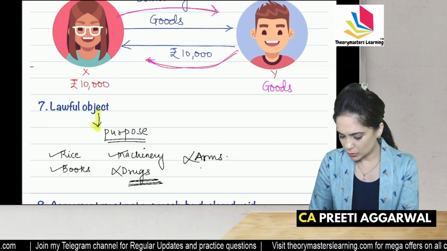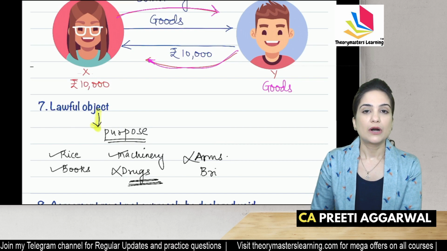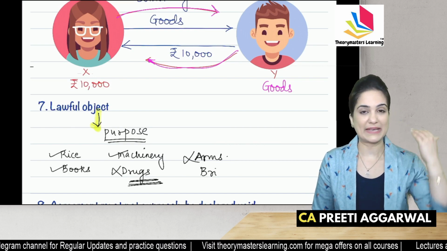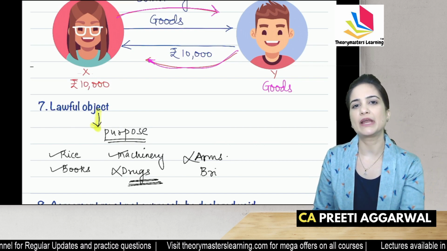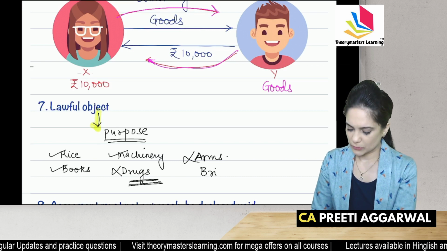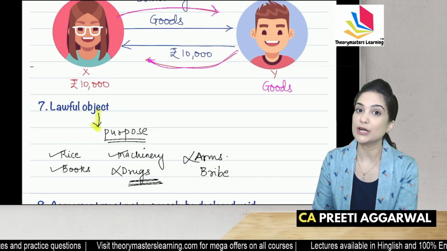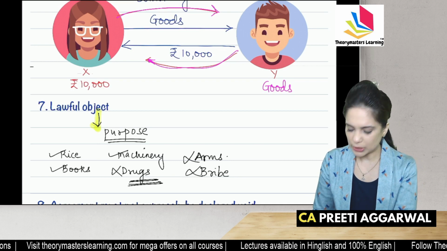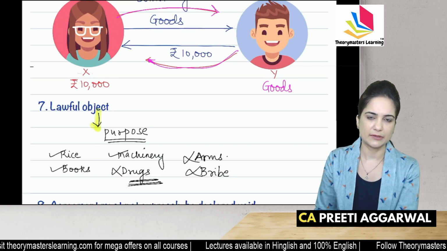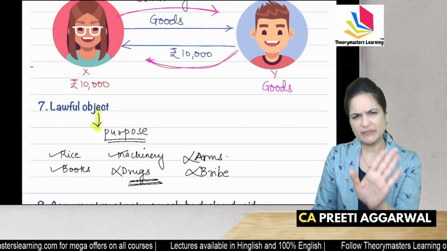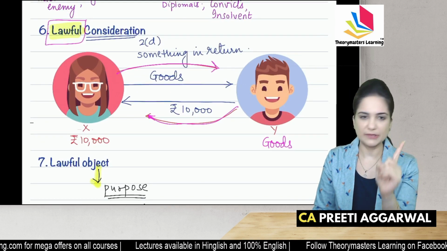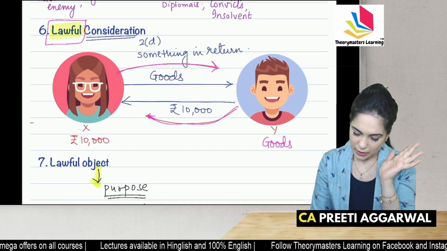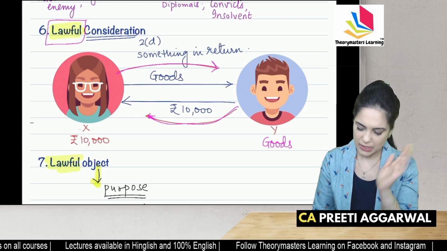Bribe? No, that object is unlawful. Like, I'll secure admission for you in college, give me 10 lakh rupees. No, no, no. I'll secure employment in a government job, give me 5 lakh rupees. No, no, no. Not a valid object, not a valid contract. So to be a valid contract, your object and your consideration both must be lawful. Yes, both must be lawful.